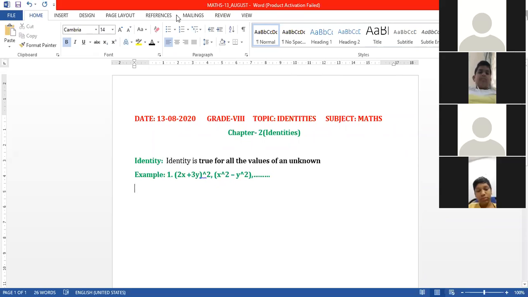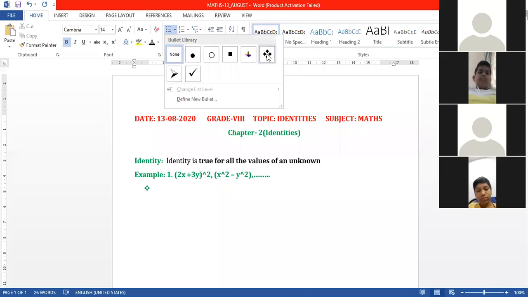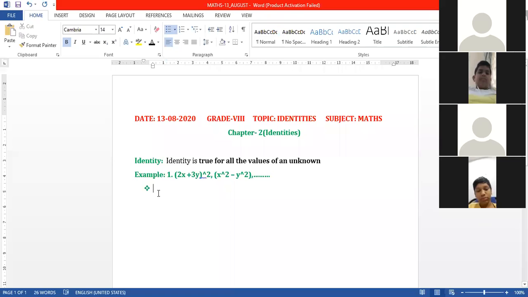Key first point: it is also called an unconditional equation. Second key point.